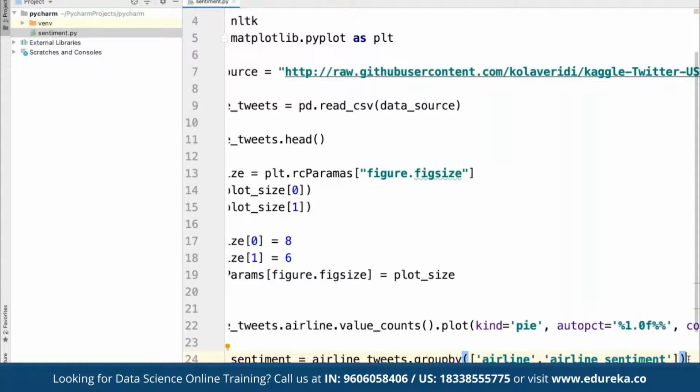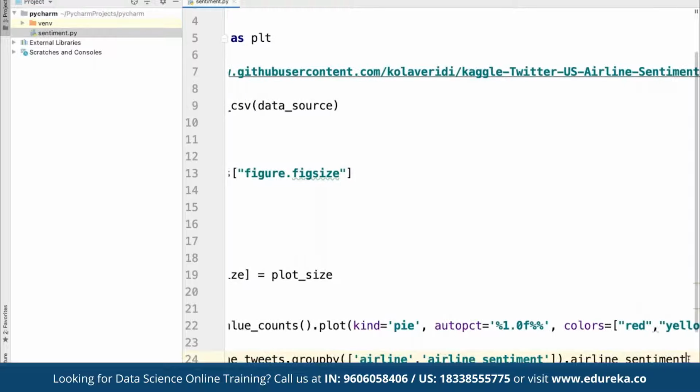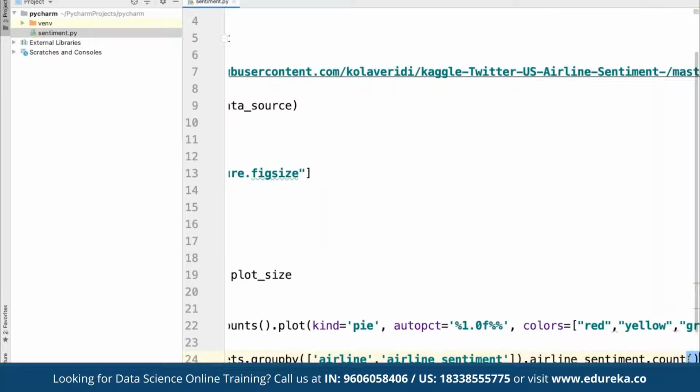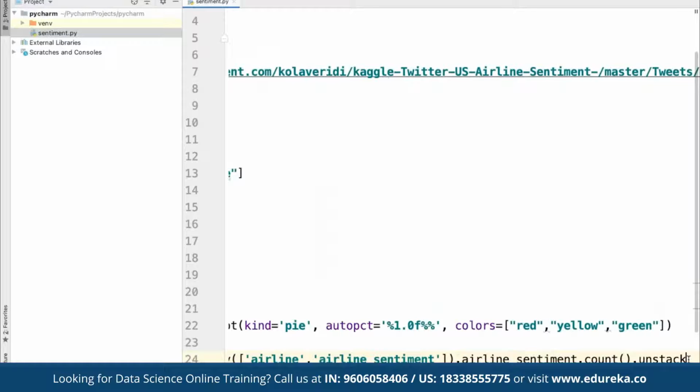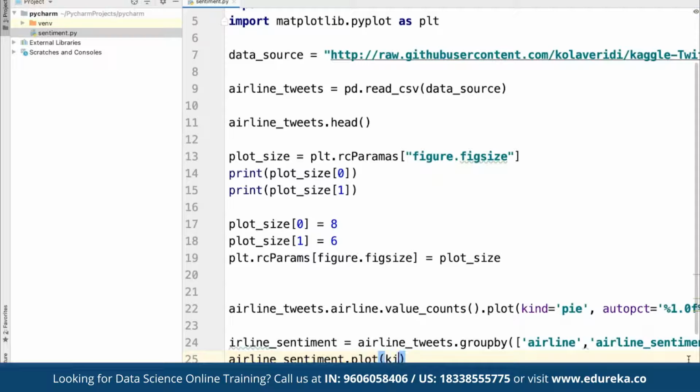So airline sentiment, and then we can define airline sentiment dot count dot unstack. So basically here we are seeing the distribution of sentiment for each individual airline. And then we can define airline underscore sentiment dot plot, and here we can define the kind as bar itself.